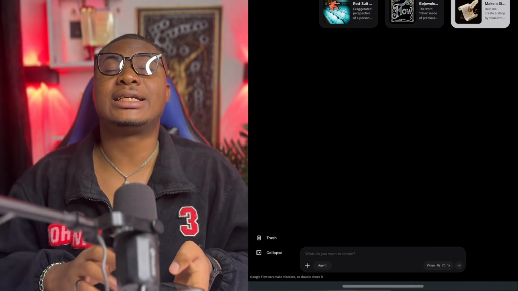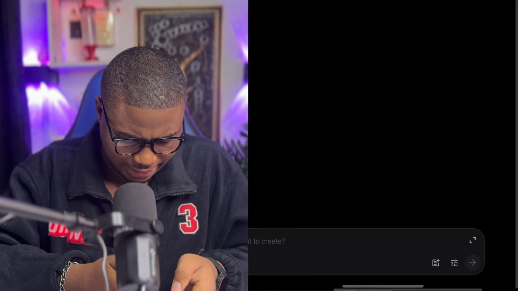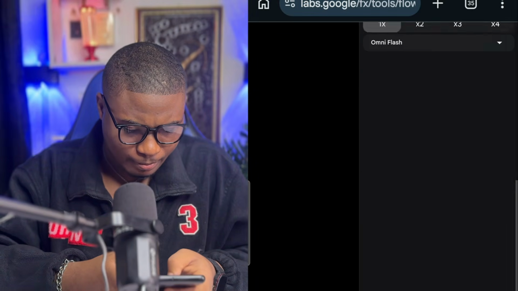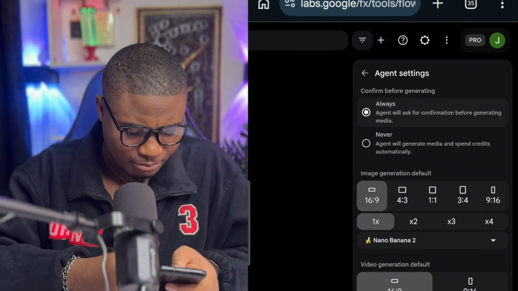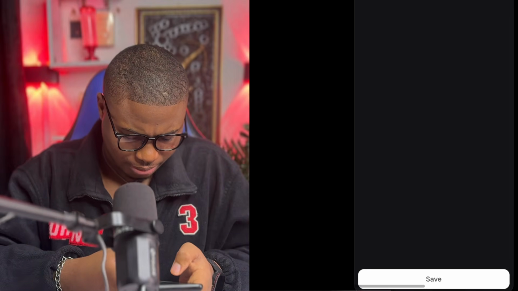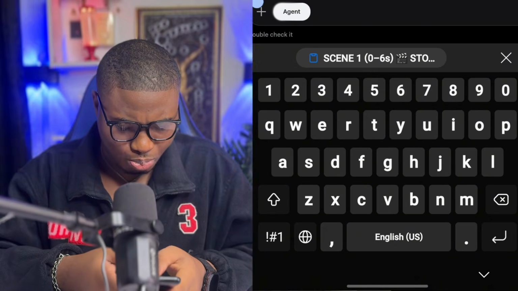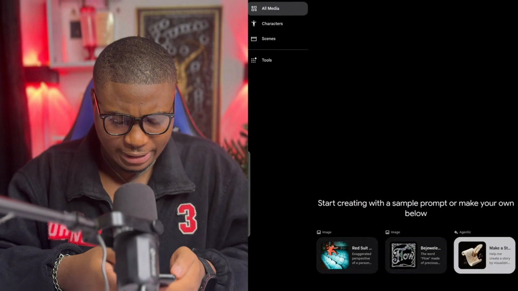When you have actually set this in desktop, what you are going to do now is to actually zoom this up and then select agent. So this is agent right here. Observe this, that it is being set to your preferred method you want. So this is the preferred method I want. Everything is in that. Put this in 1 of 1 and then you click on done or save. So when that is saved, come over here and actually paste the prompt or the exact stuff you have actually copied and then you send.